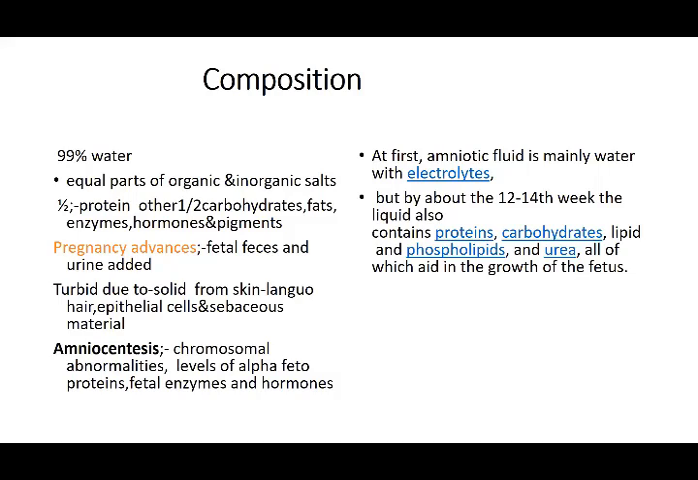As pregnancy advances, it is first just a nutritious substance, but then fetal feces and urine are both added into the amniotic fluid. It becomes turbid as skin cells, lanugo hair, and sebaceous material, that is vernix caseosa, are all added, because that is covering the embryo. So everything is added into the amniotic fluid.